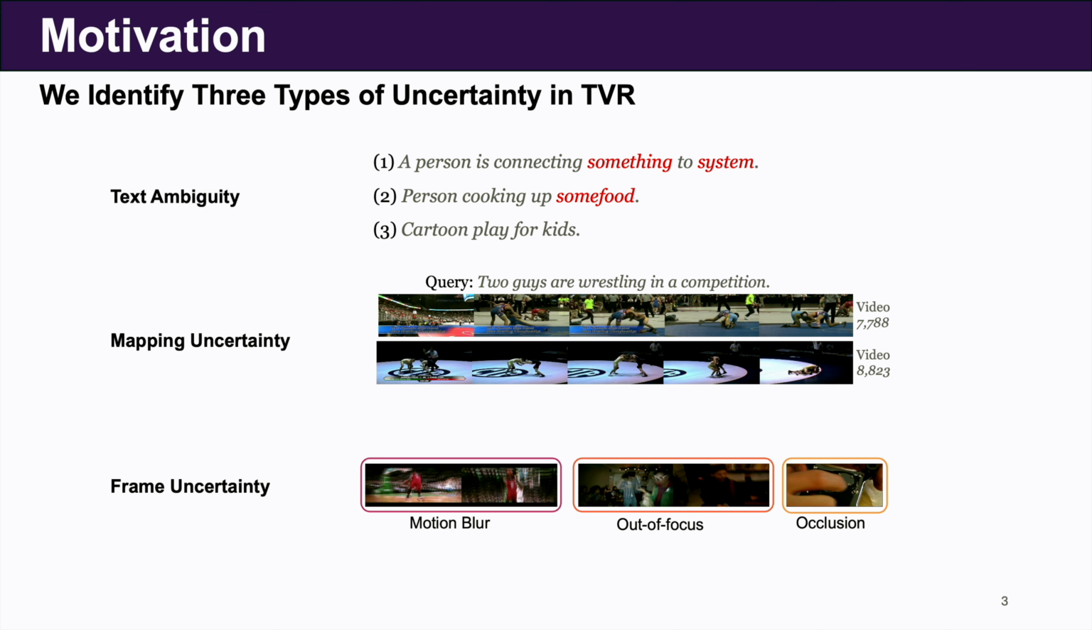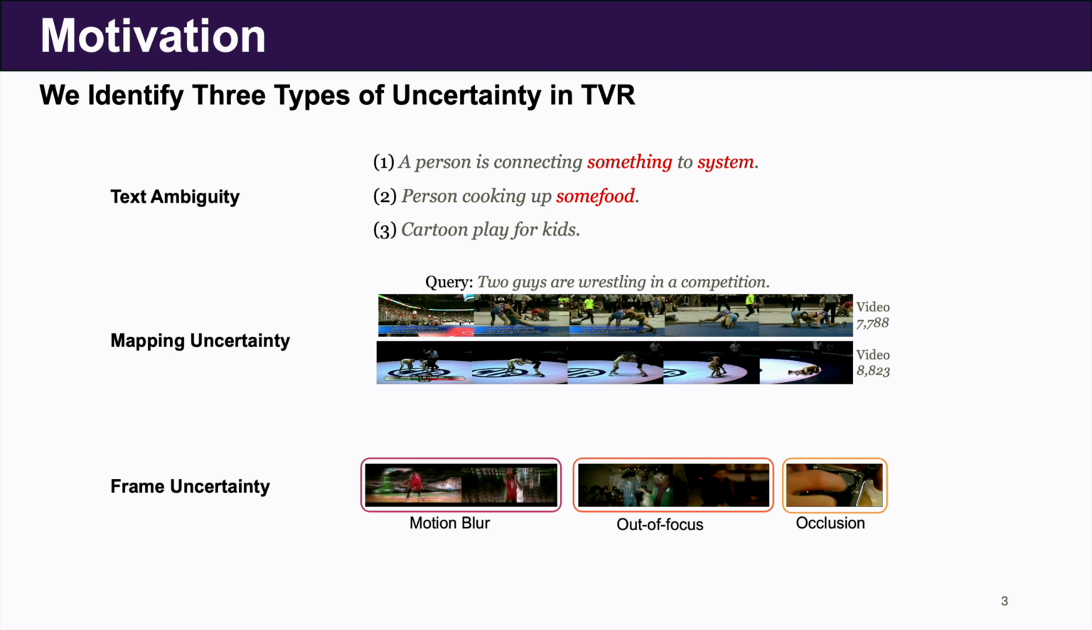We've identified three distinct types of uncertainty. First is text ambiguity, where the query itself is vague, using words like something or generic phrases like cartoon play for kids. Second is mapping uncertainty, where a clear query like two guys are wrestling could plausibly match multiple videos in the database. Finally, we have frame uncertainty, where visual noise, like motion blur or occlusion, corrupts the video data